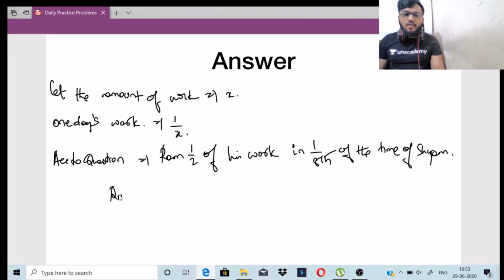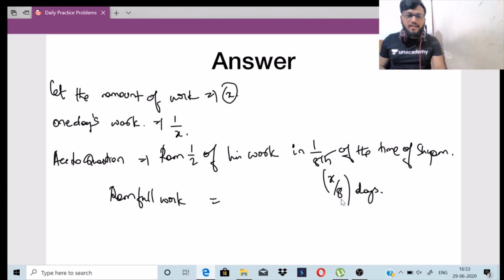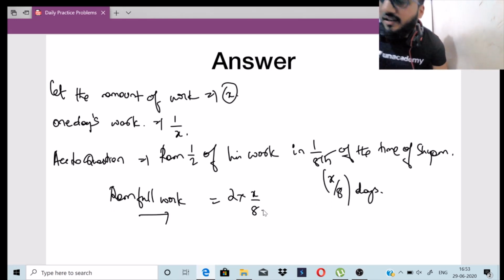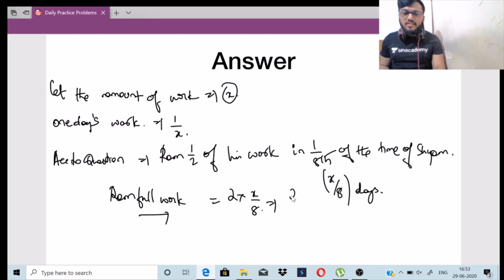So Ram ka full work kya hoga? What will be Ram's full work here, right? Ram's half work is done in 1 by 8th of the time. Ram's full work will be 2 by 8, right? So 1 by 8, what is Sham here? He's basically x. The amount of work done by Sham is x. So this will be x by 8 days, right? That will be the time. So Ram does half of his work in x by 8 days. So Ram's full work will be 2 into x by 8, which is nothing but 2x by 8, so x by 4 days.